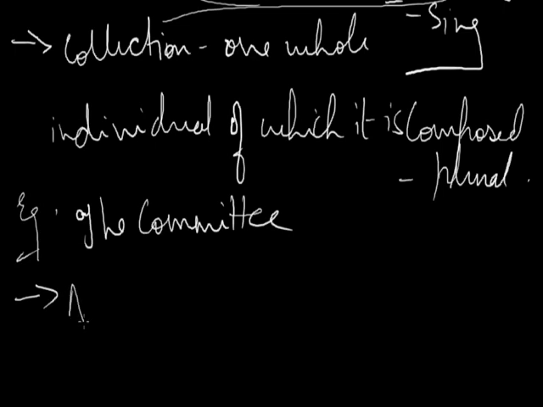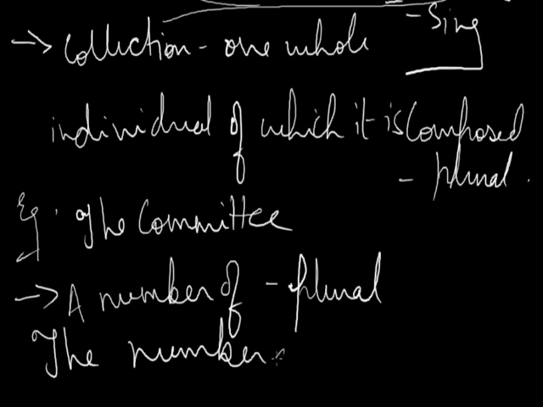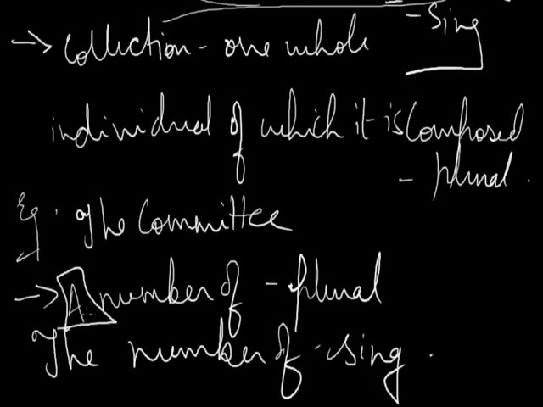If a sentence starts with "a number of", then the verb will be plural, and if a sentence starts with "the number of", then the verb will be singular. If it starts with "a number of", we are talking about a subject which is countable, and if it starts with "the number of", we are talking about something which is uncountable.